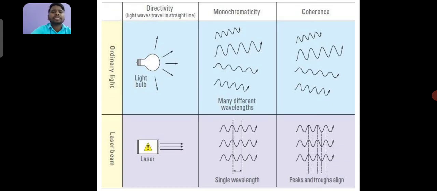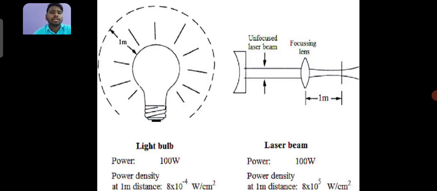And here are given some differences between ordinary light and laser beam. Directivity: light waves travel in a straight line. Monochromaticity and coherence: the light bulb travels in many different wavelengths and is incoherent, whereas the laser beam travels in a single wavelength, and its peaks and troughs align. Light bulb and laser beam.